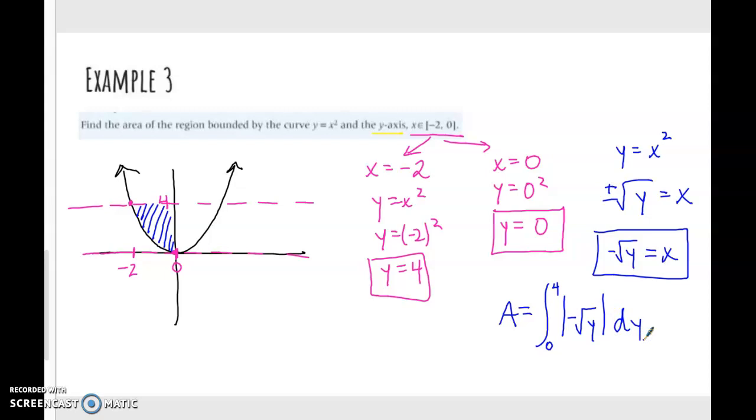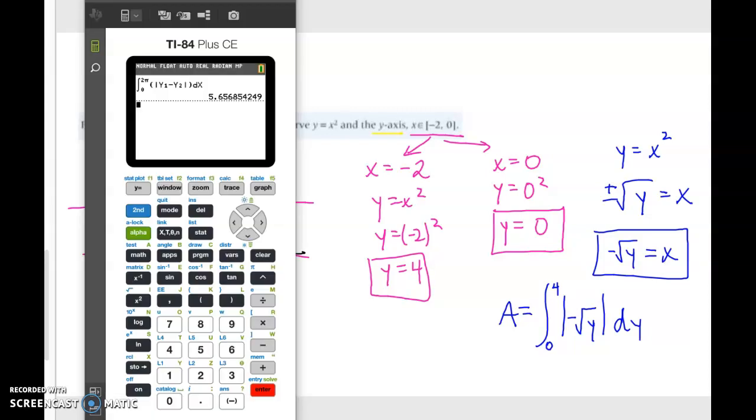And let's put that into our calculator. So I can show you the same calculator move we did last time. We're going to go to math, the number 9, and instead of putting this into our y equals, because we're dealing with y variables instead of x variables, we are going to put this just on the calculation screen. 0 to 4, absolute value of negative square root of, and if you want to put y, you can put y into your calculator now.